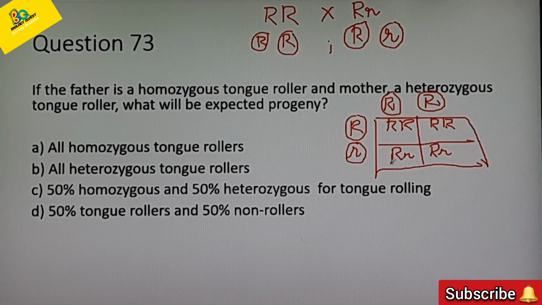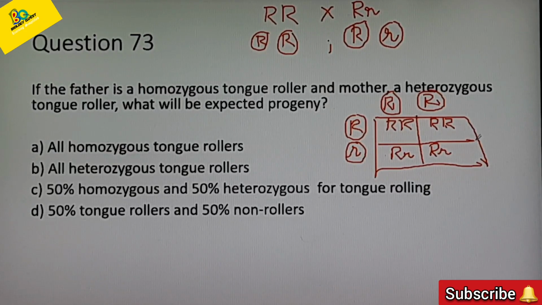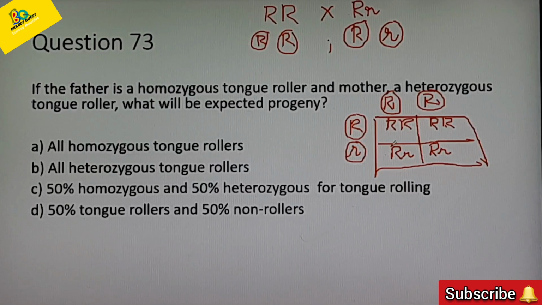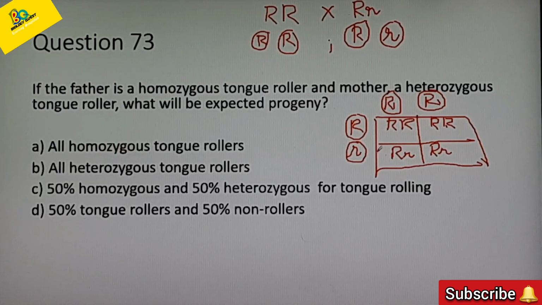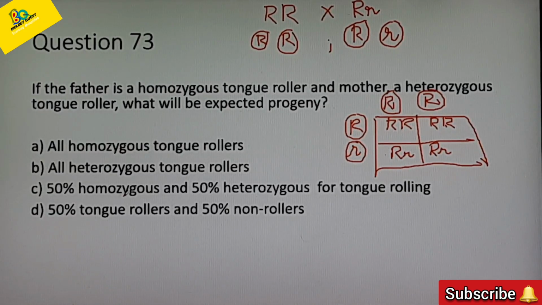The correct answer is option C. Out of the 4, 2 are homozygous tongue rollers and 2 are heterozygous tongue rollers. So 50% homozygous and 50% heterozygous. Option C is the correct answer.